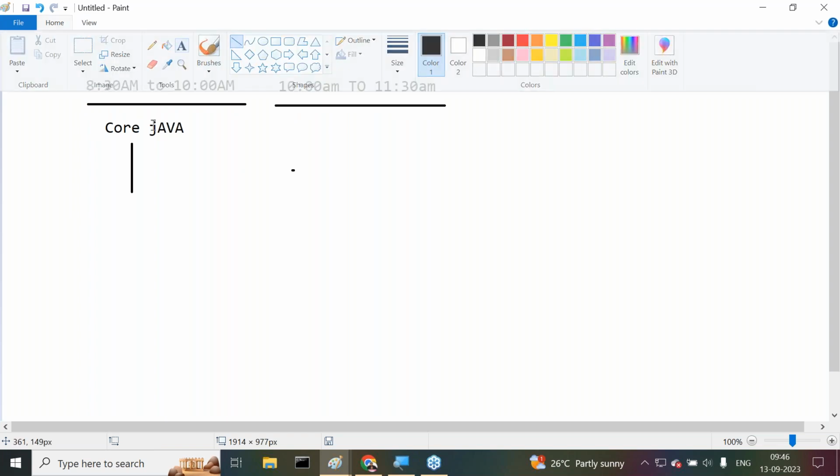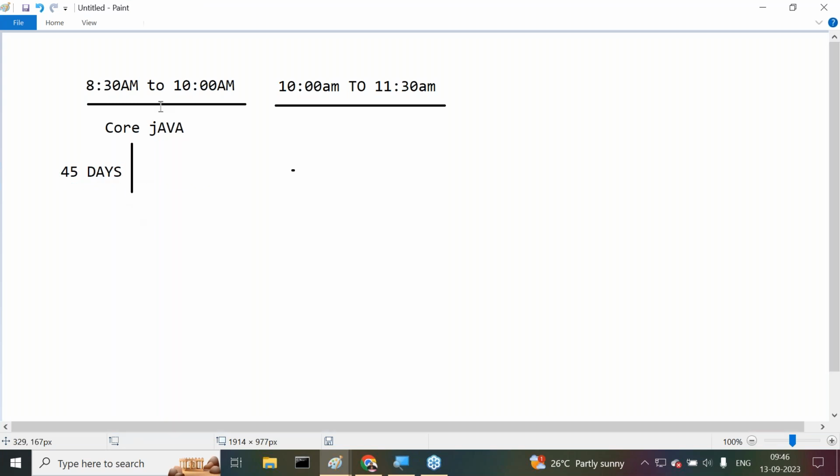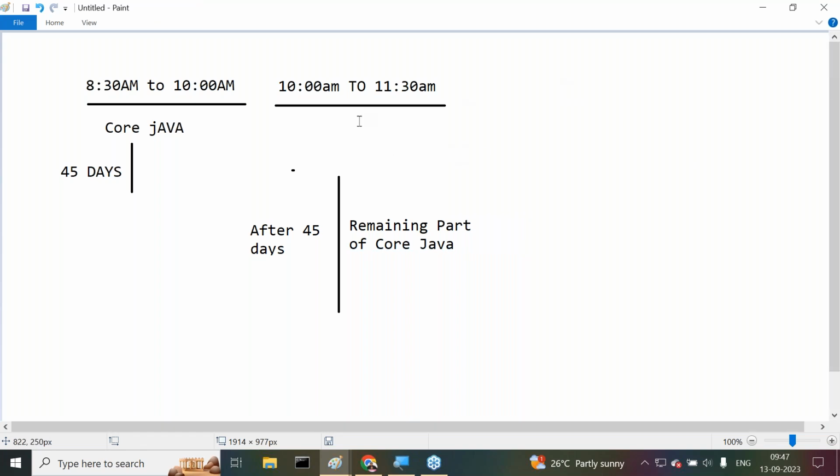For almost one month, more than one month, 40 to 45 days, the classes are going on from 8:30 to 10 o'clock. Please remember this. After 45 days, I'm going to take your Core Java classes at 10 to 11:30. Understand it clearly? After 45 days, not immediately. After 45 days, I will take the remaining part of Core Java, from 10 to 11:30. Recognize clearly. All right, sir.